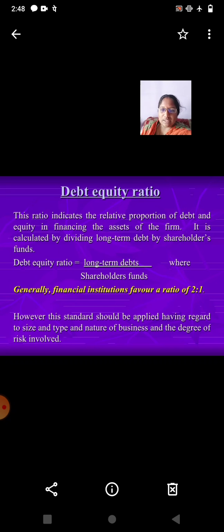It is calculated by dividing long-term debt by shareholders' funds. Debt equity ratio is equal to long-term debt divided by shareholders' funds, where generally financial institutions favor a ratio of 2:1. However, this standard should be applied having regard to size, type, nature of business, and the degree of risk involved.